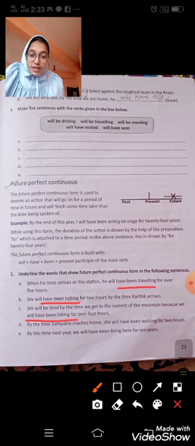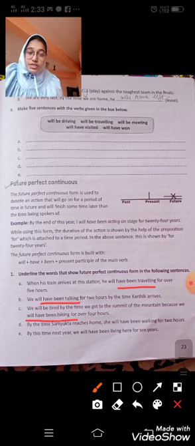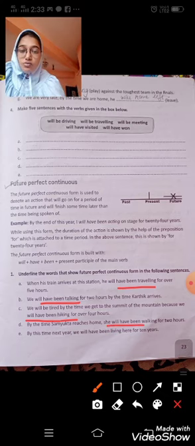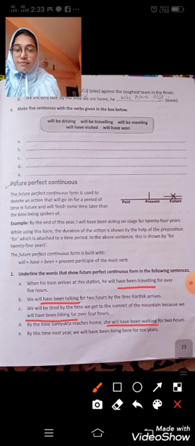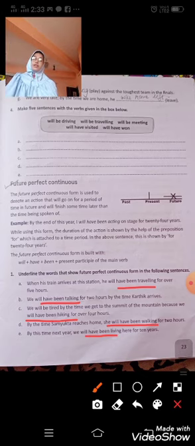D: by the time Samyukta reaches home, she will have been walking for 2 hours. So "will have been walking". By this time next year we will have been living here for 10 years. So these underlined words are the future perfect continuous tense.